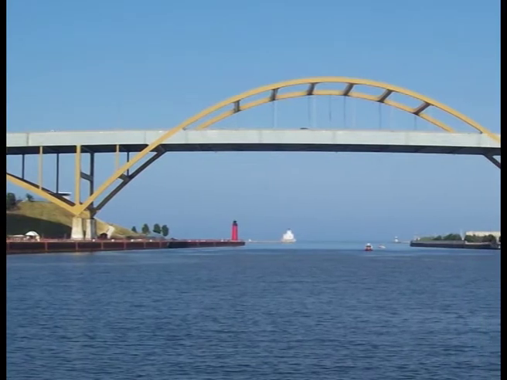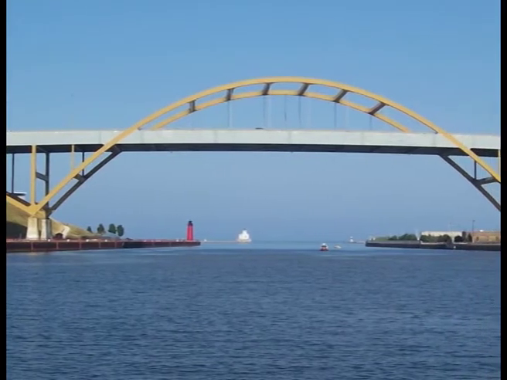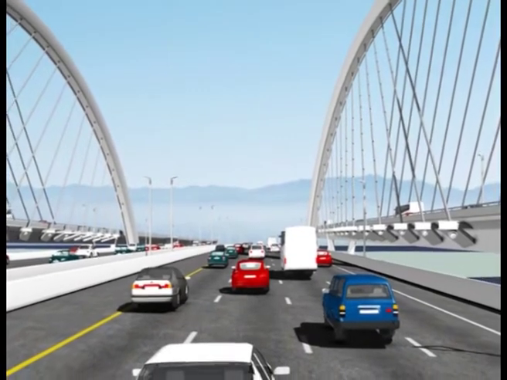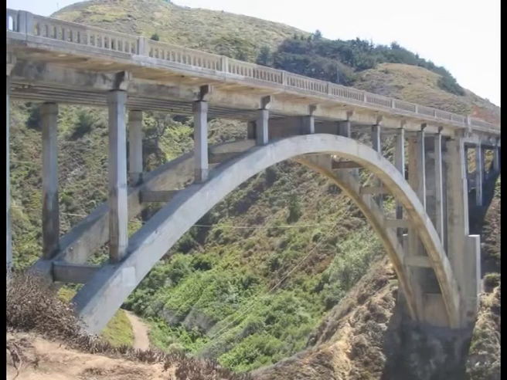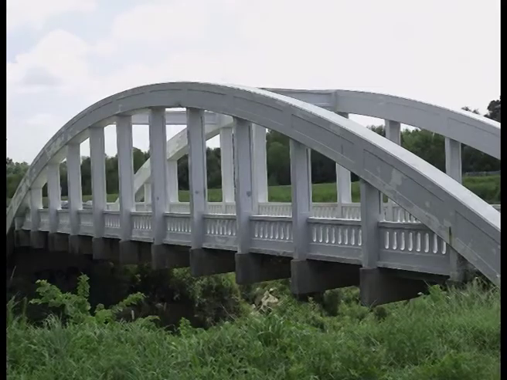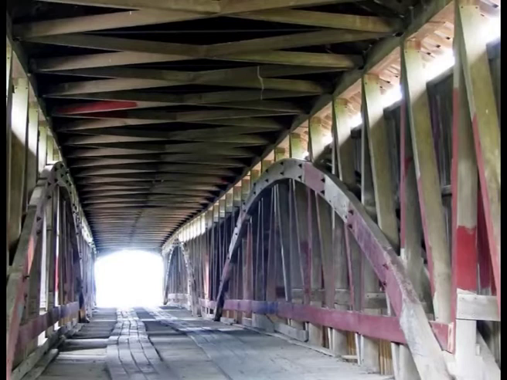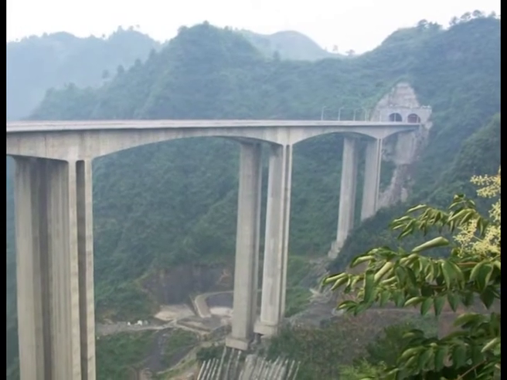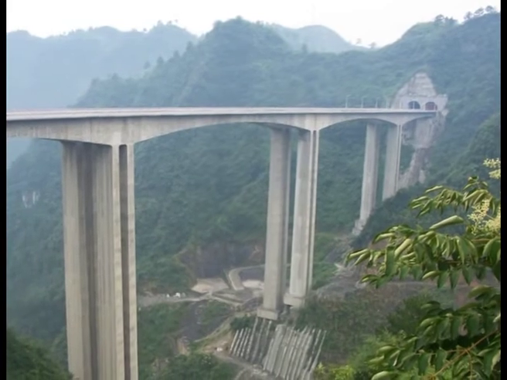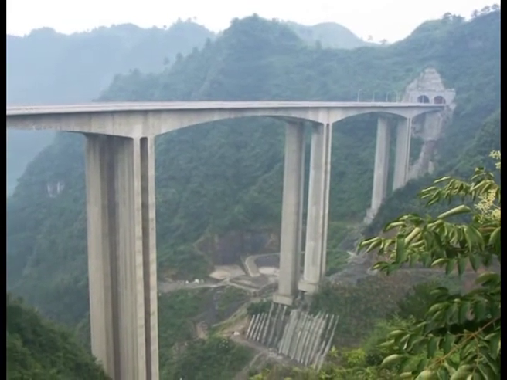Arch bridges. In the arch type of bridge, weight is carried outward along the 2 paths curving towards the ground. Following are the different types of arch bridges: concrete arch bridges, through arch bridges, bowstring arch bridges, Burr arch truss bridges. Beam bridges. The beam bridge type is the simplest type of bridge. The beam bridge could be anything as simple as a plank of wood to a complex structure.